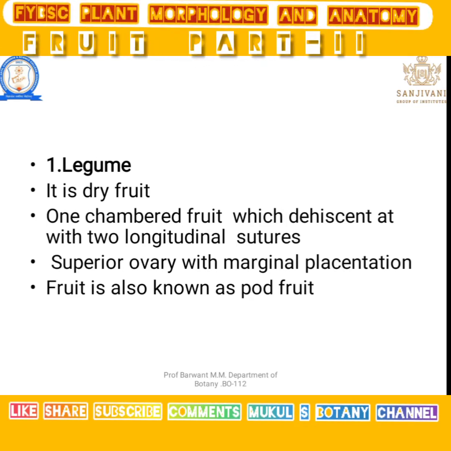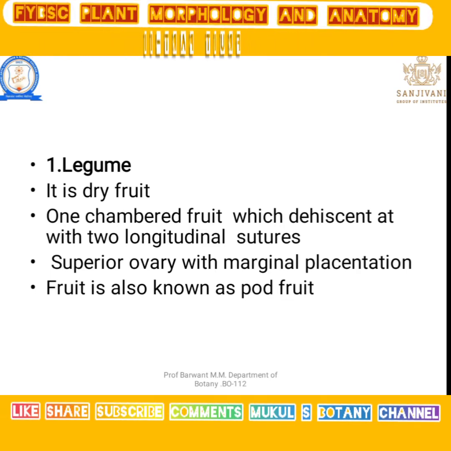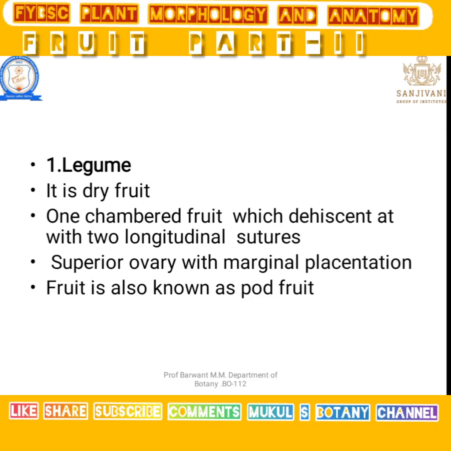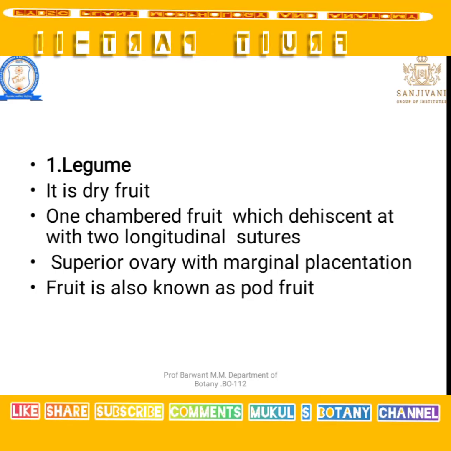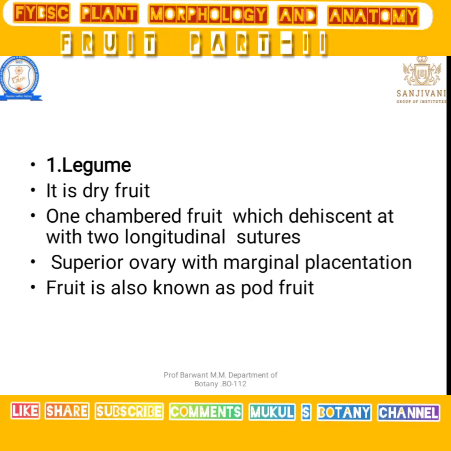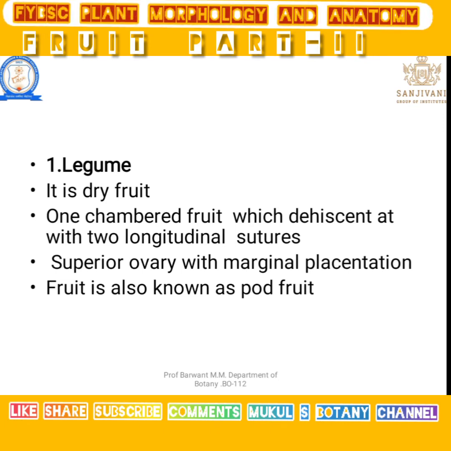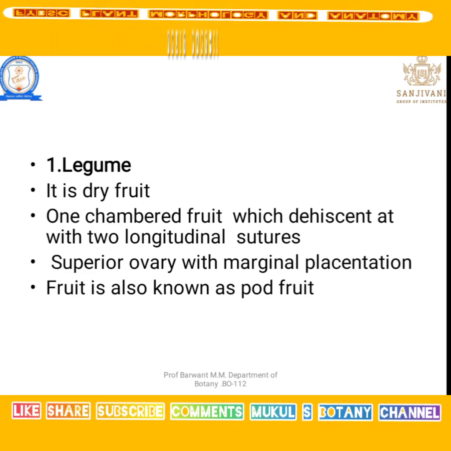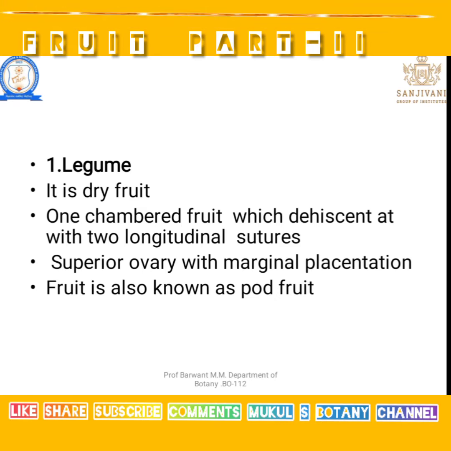For example, groundnut and soybean are included. There are varying numbers of chambers. Some are bichambered, meaning the pod has two chambers with one seed in each, and it dehisces at maturity along both sutures. Sutures are nothing but the two parts of the fruit wall connecting to each other.